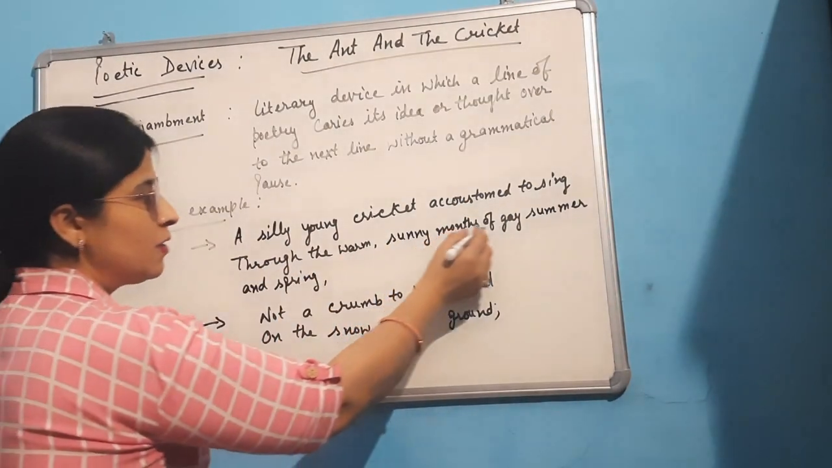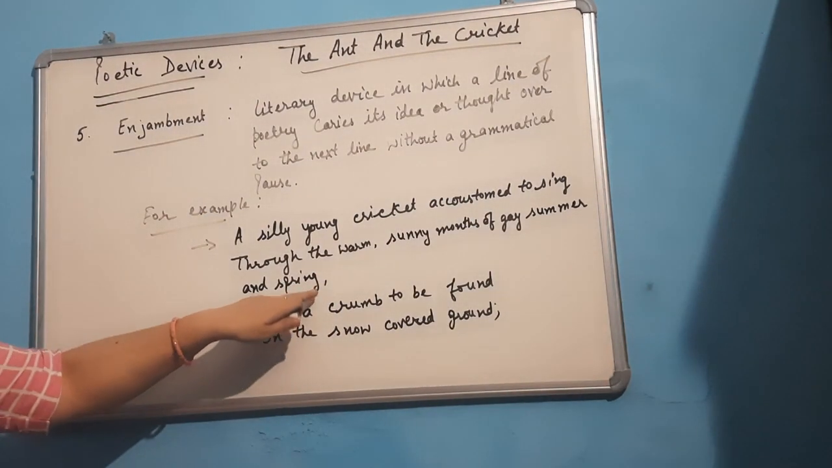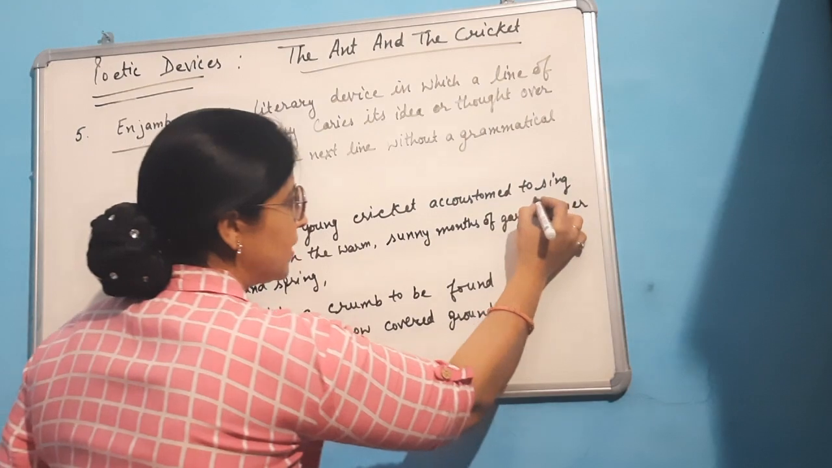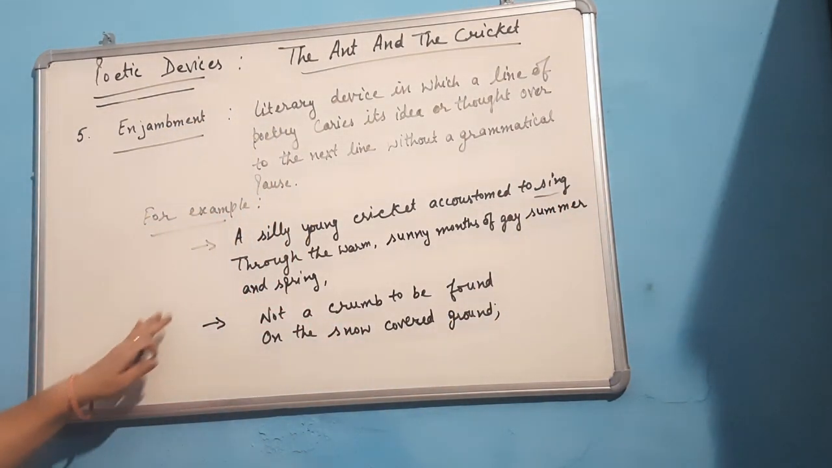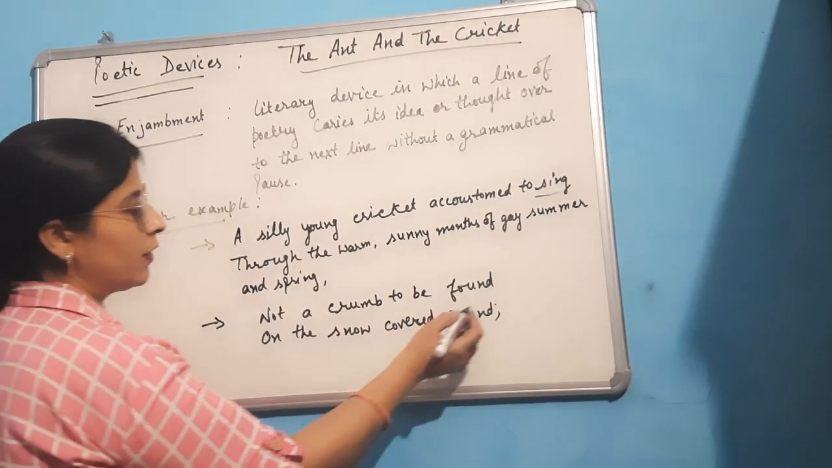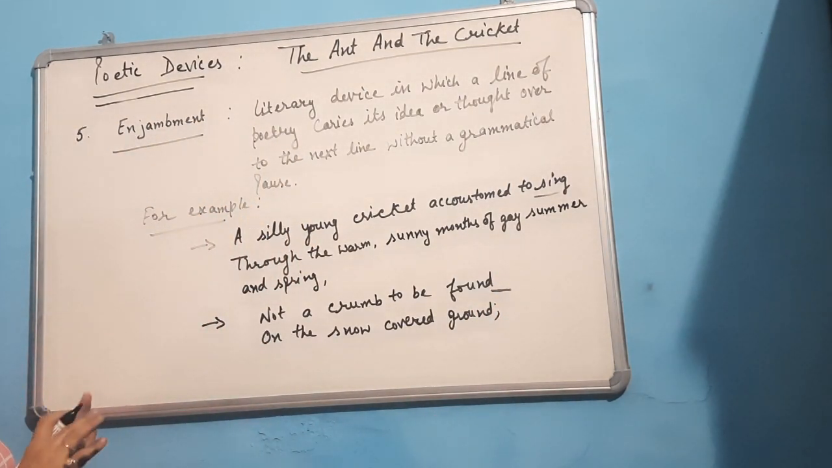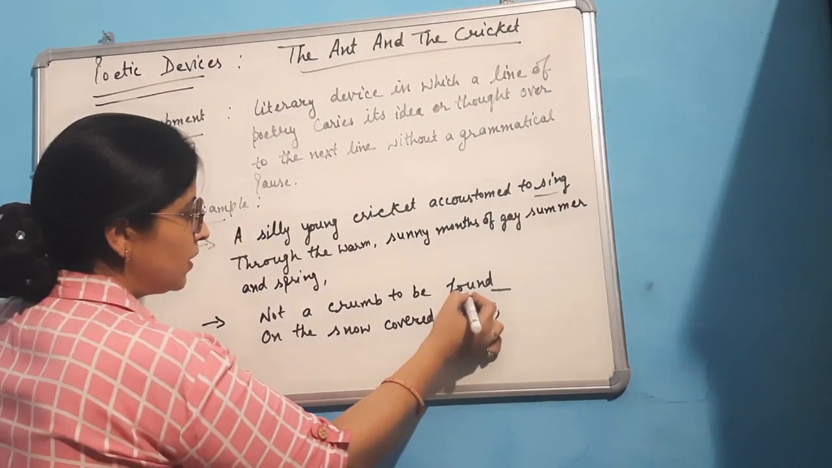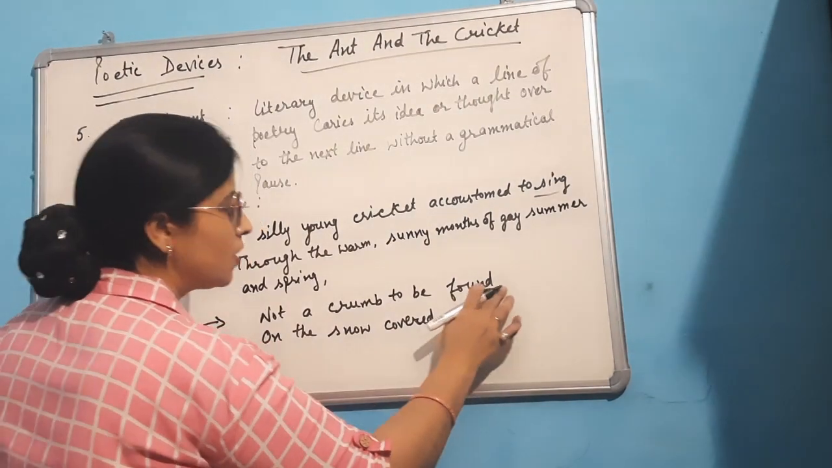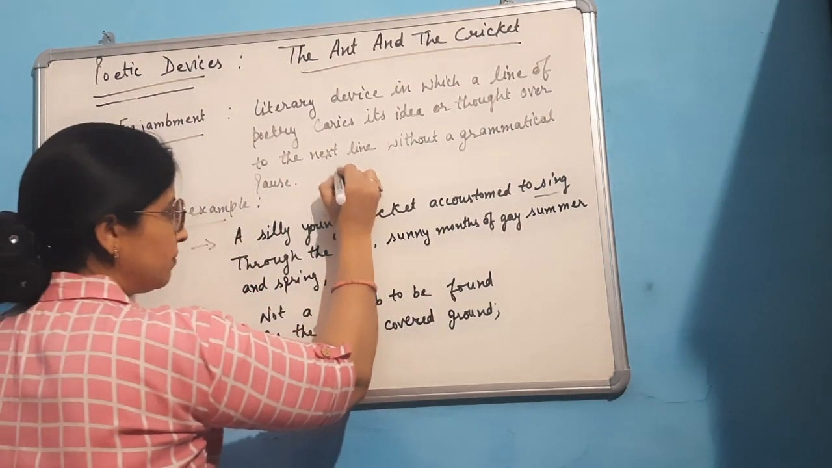Through the warm sunny months of gay summer and spring, here the pause is there. So we are to take a pause here. So we can say the same thought is carried to the next line. That means here in this sentence the poet has used enjambment. The next example of this type is: not a crumb to be found on the snow covered ground. Means we are not to give any pause here. We are not to stop. So the same thought is carried to the next sentence. That means here again the poet has used enjambment.